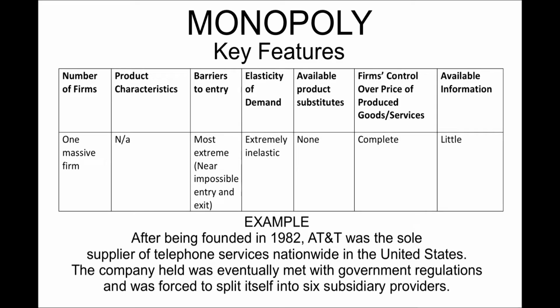A monopoly is a market structure in which there is only one firm in the market. This single firm has near total control of the price of the goods they produce, and their control over the market poses the most extreme barriers to entry out of any market structure. The total ownership of market share also means monopolist firms are able to make far above normal profits.